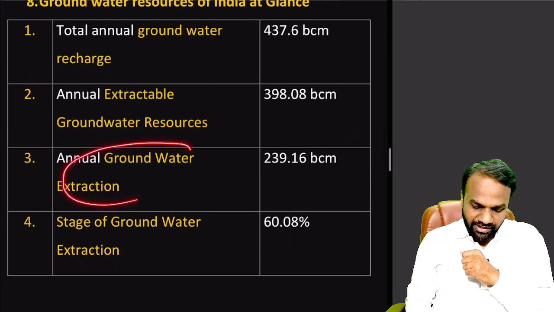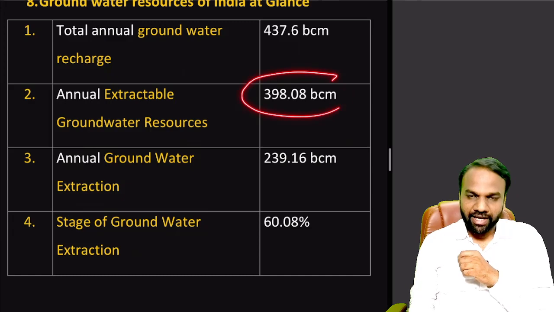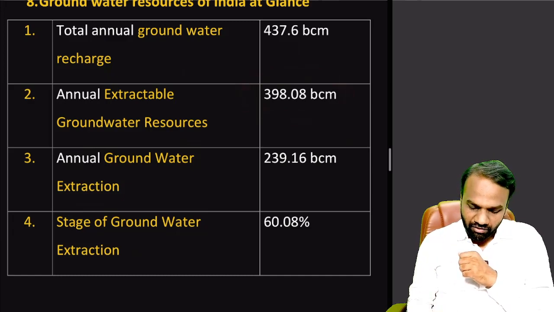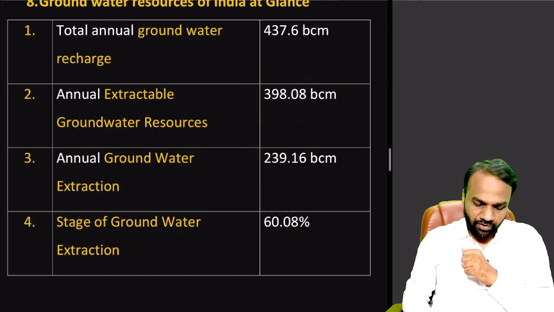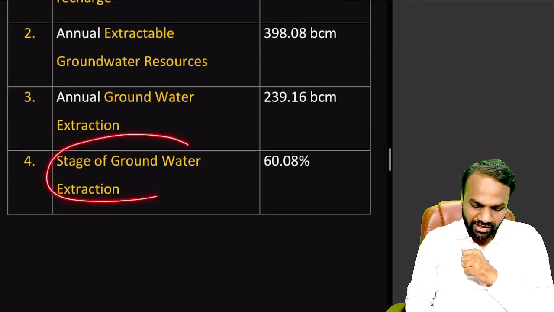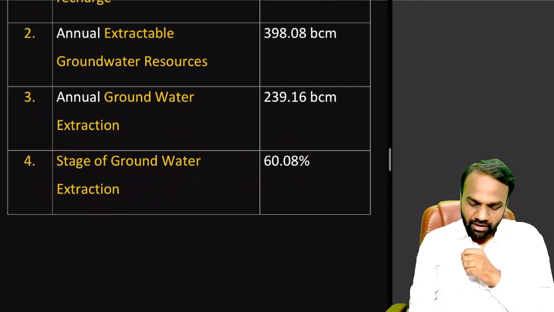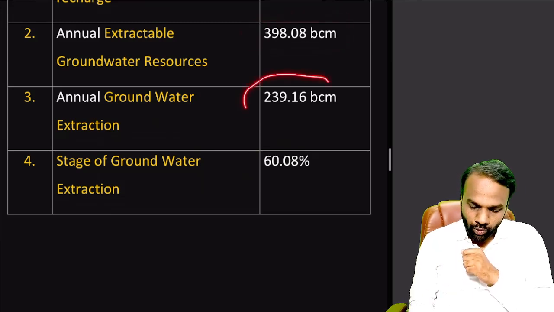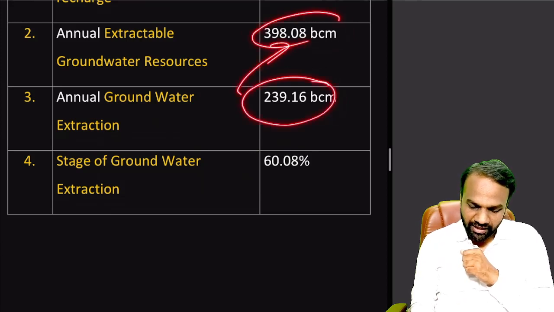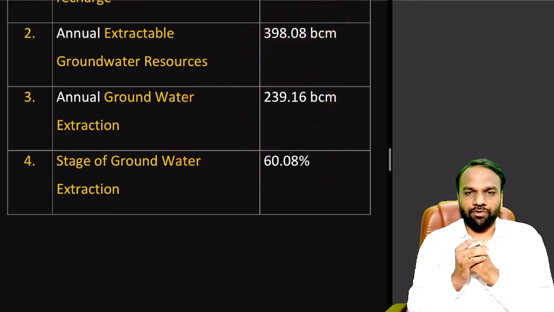Now, annual groundwater extraction. This is what we can extract, the maximum. But presently, how much are we extracting? We are extracting around 239 billion cubic meters. So what is the stage of groundwater extraction? It is 60%. We can extract a maximum of 398 billion cubic meters, but we are extracting only 239 billion cubic meters. 239 is what percentage of 398? It is 60%. It means we are in the safe zone.